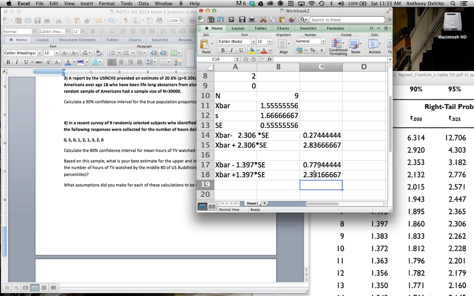Well, the reason it's narrower than before is because our margin of error, which is this combination of the t-score times the standard error, is often called the margin of error because you're adding it to and subtracting it from x bar to give you the range within which you expect the true population mean to be found. Our margin of error is a smaller number because we're willing to have less confidence that we really capture the mean.